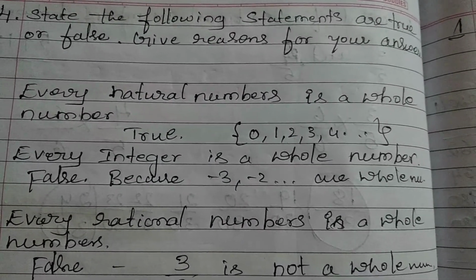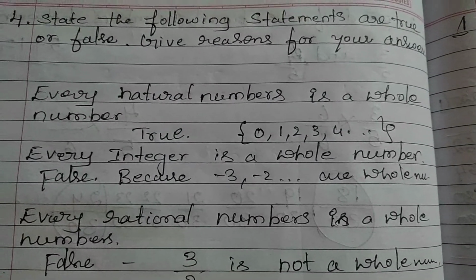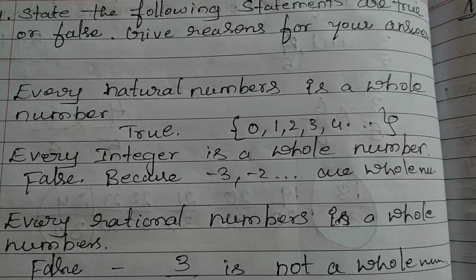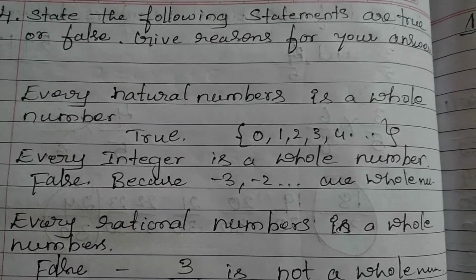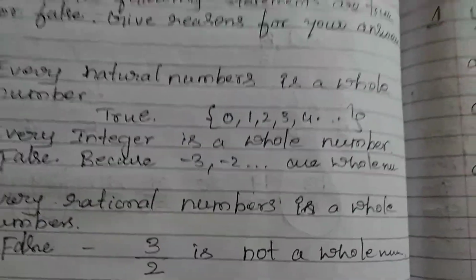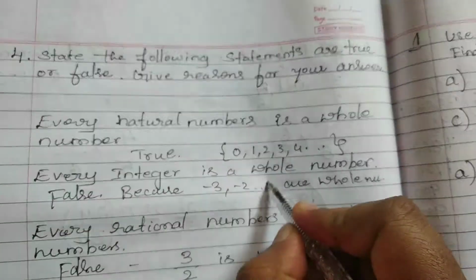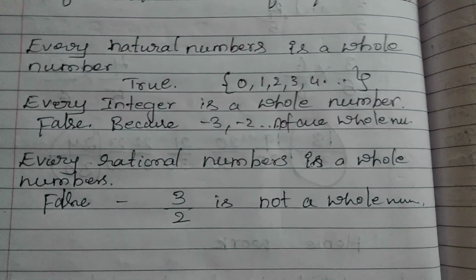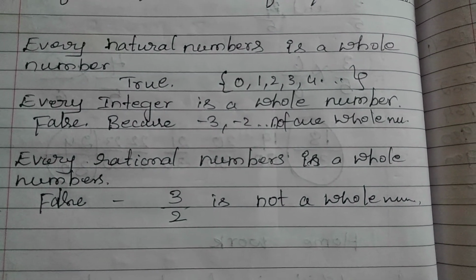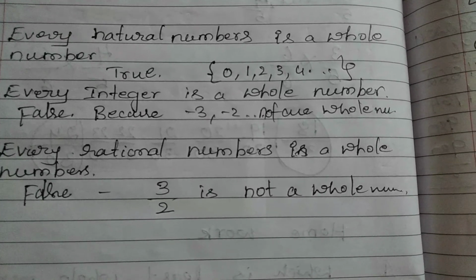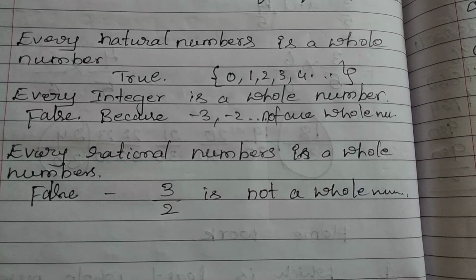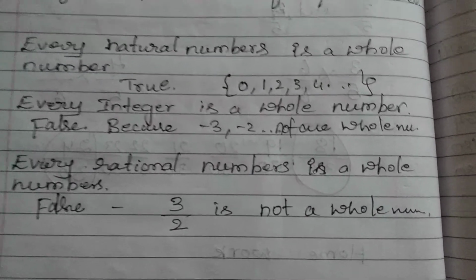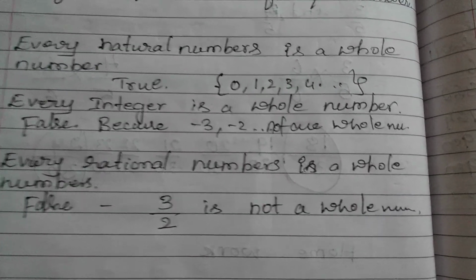Now look at that. Every integer is a whole number. False, because -3, -2 are not whole numbers. Look at minus 3, not a whole number. They are not whole numbers. Every rational number is a whole number. 3 by 2 is not a whole number. So that is false. It is false, false, true. So, okay. Thank you.